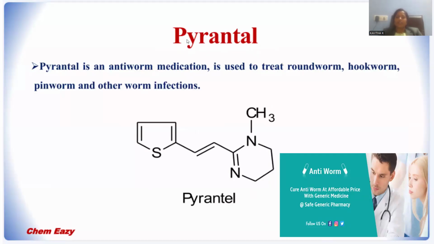It is a marketed drug called Pyrantel. Pyrantel is an anti-worm medication. Anti-worm medication is for certain worms, especially protozoans, that induce such kinds of infections. The ringworm will be there, and another kind of worms will be there. They induce itching and also dermatological problems.